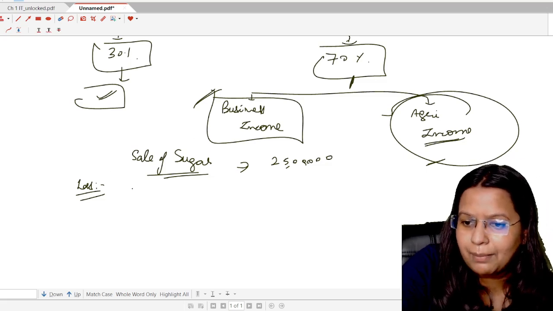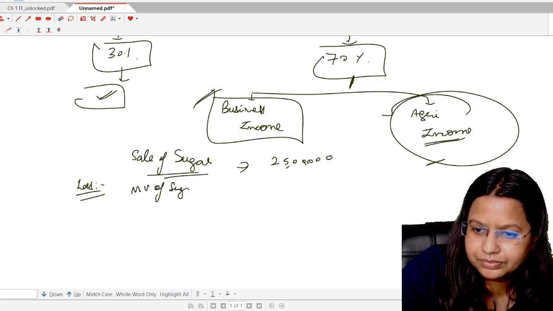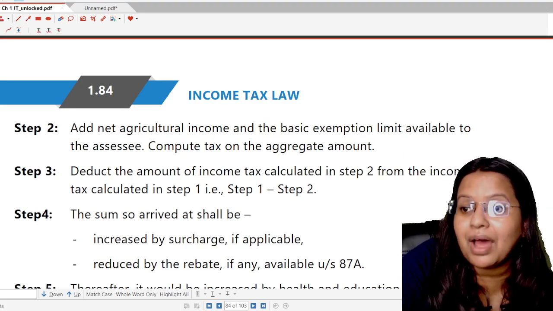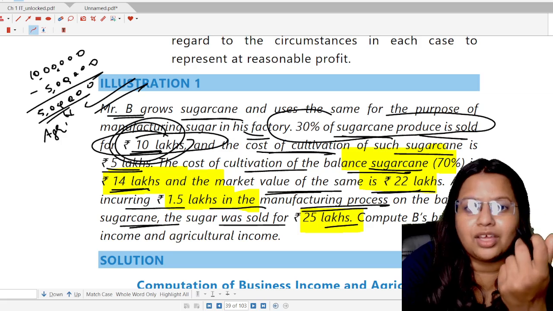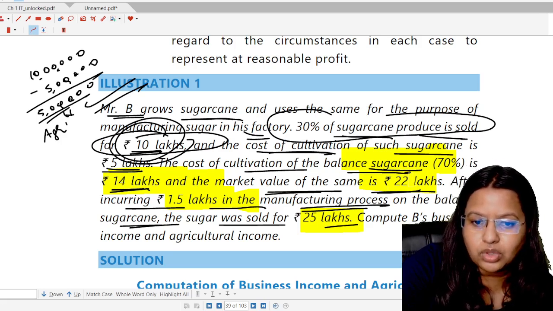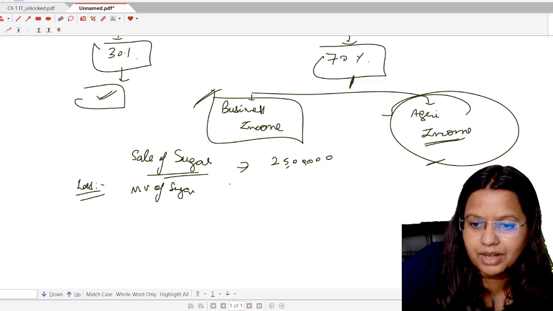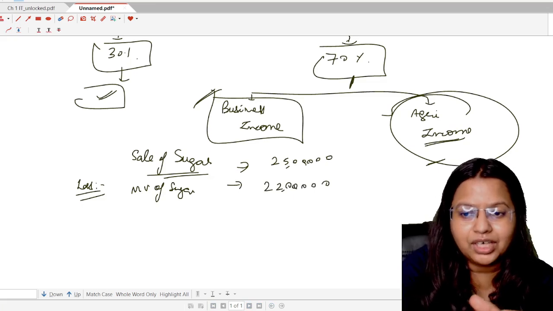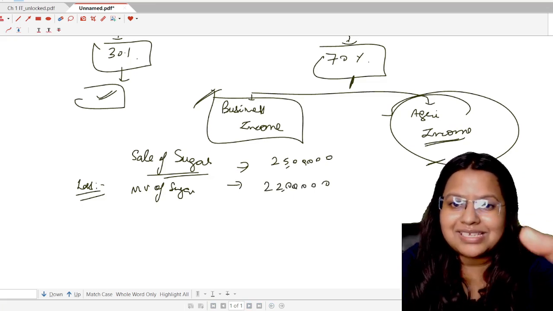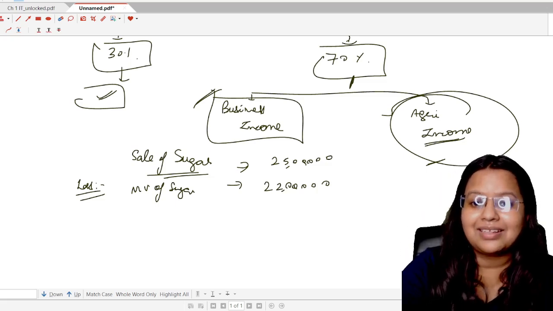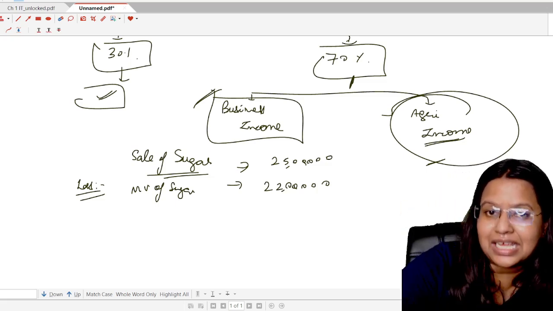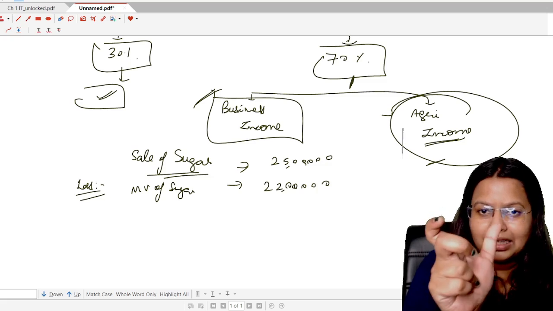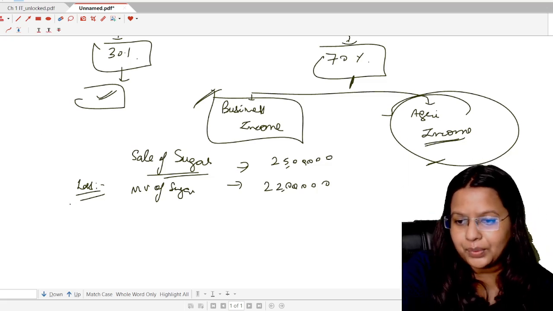Okay, so for the market value of sugar, we have to take not the cost of cultivation here, we have to take the market value. That is the main trick of this question. So what is the market value? The market value is 22 lakh rupees. Deduct it. If you want to note that point, please note it somewhere: whenever this type of question comes in the examination, where there is business income as well as agriculturalist income from the same part, we have to deduct the market value of that agricultural produce. That is 22 lakh.